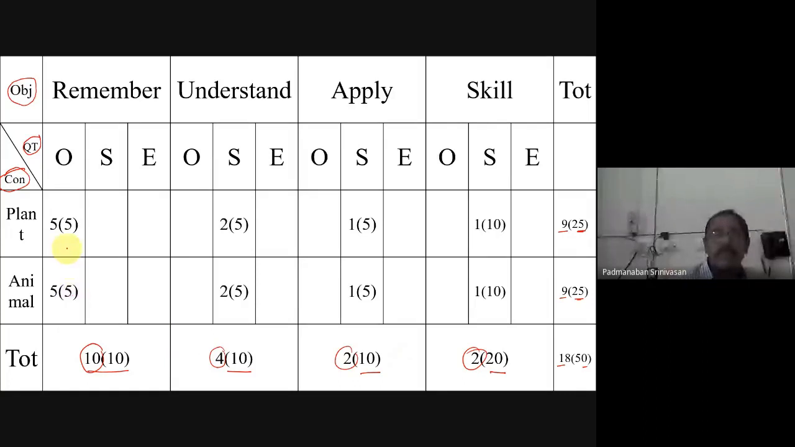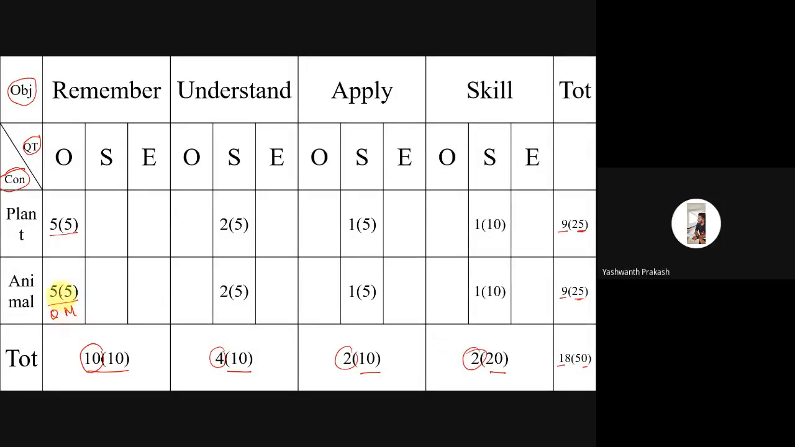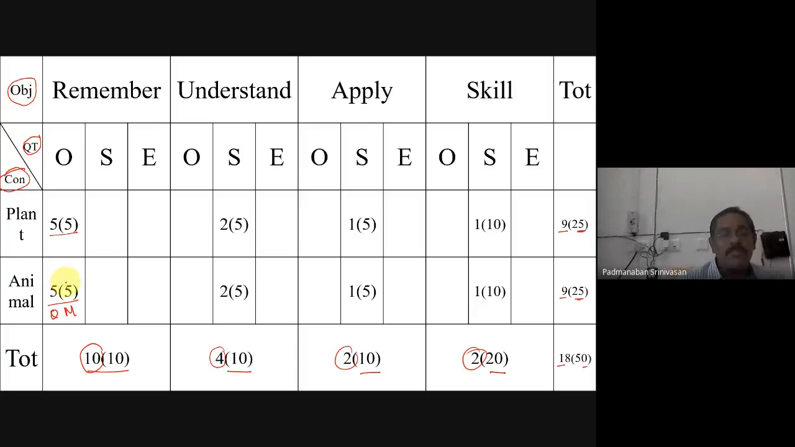And inside we are giving it elaborately, which type of question it undergoes. In objective, in plant kingdom we have 5 questions of total 5 marks. Here also the same thing, 5 questions of total 5 marks. And what is the mark for one question? 1 mark. Very good. One question of 1 mark.